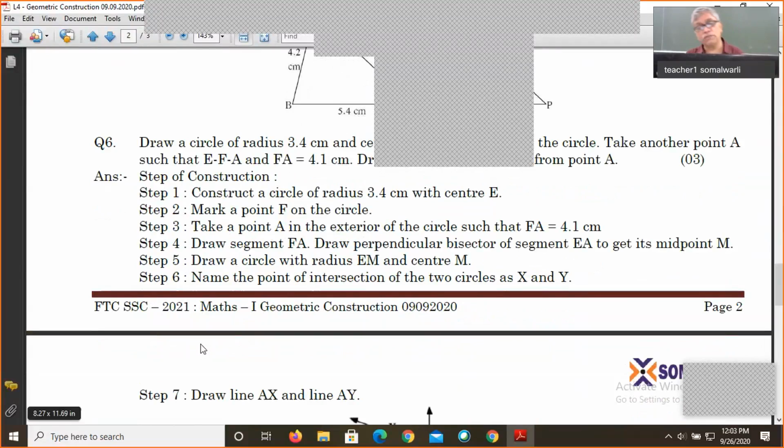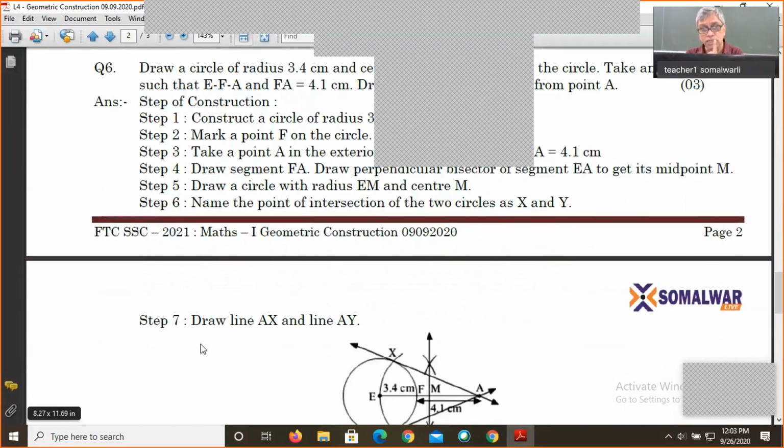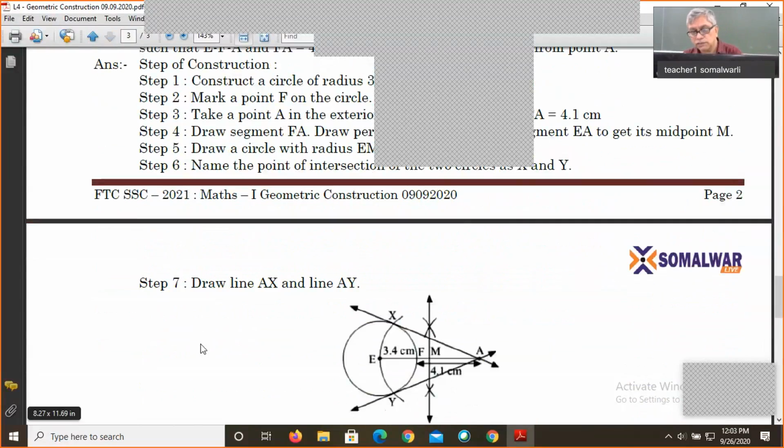Once again, we will draw a circle of radius 3.4 with center E. I'm just showing you the construction. There is center E and radius 3.4, and we have drawn one circle.